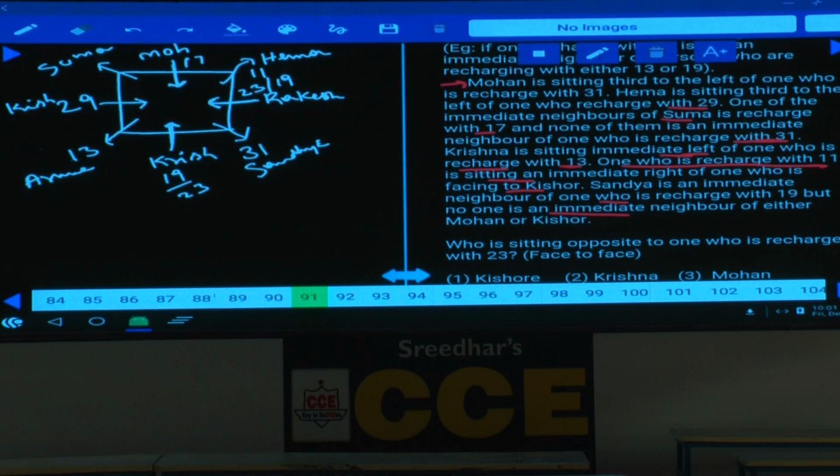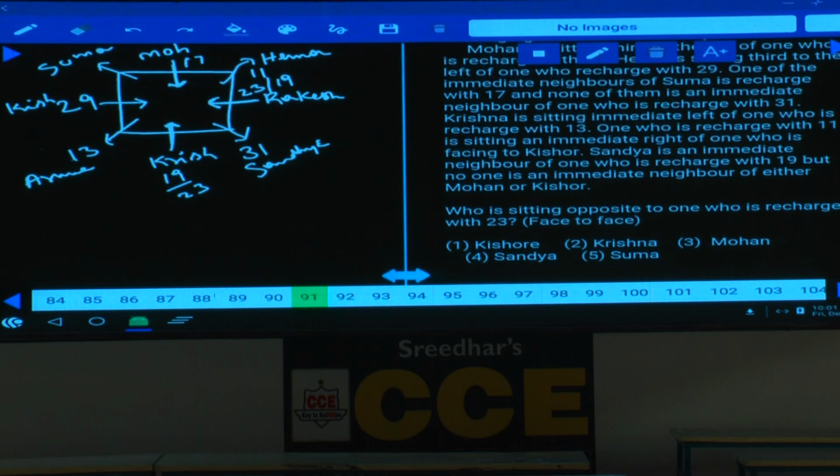Now here again one more piece of information should be there. This prime number is starting at which place and ending at which place. That assumption should also be taken. But as in one of the questions, question number 95, we have the choice like 7. Who is recharged with 7? As 7 is there, let us take that as the minimum number. And who is that person? Suma is 7.